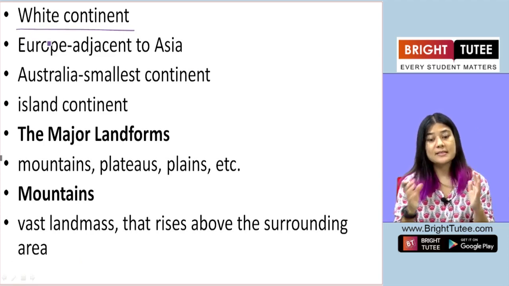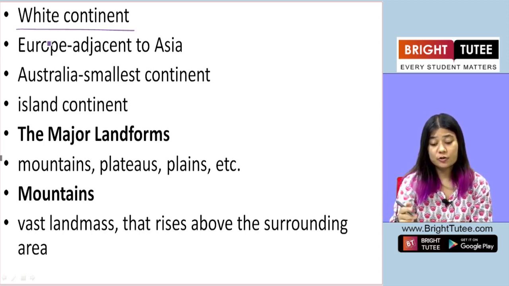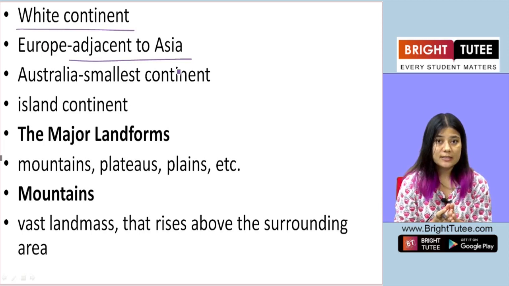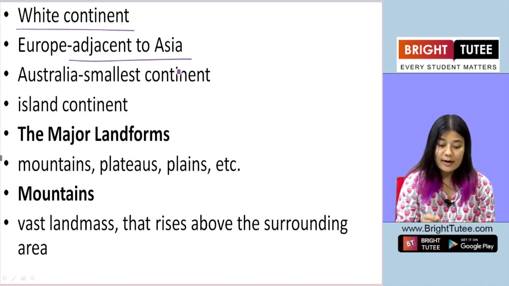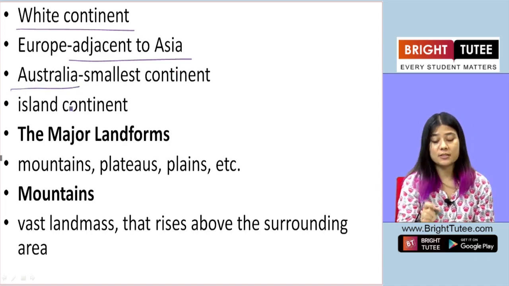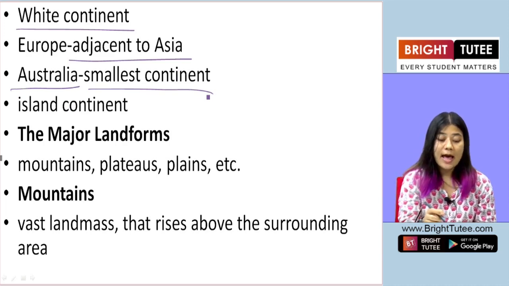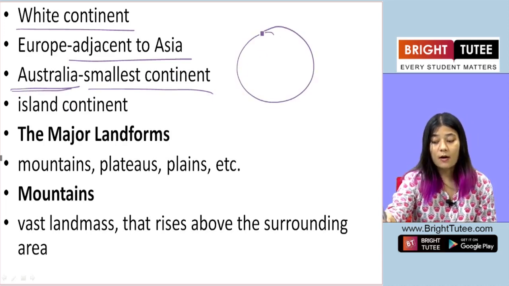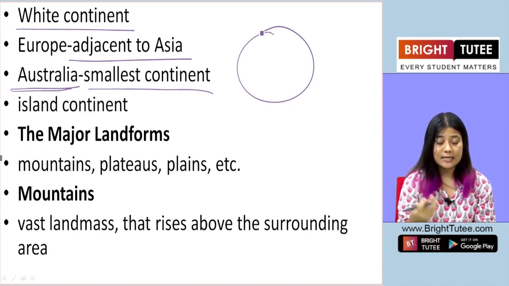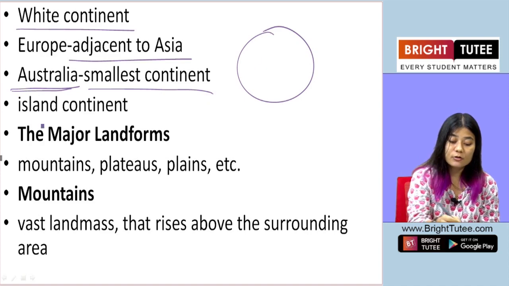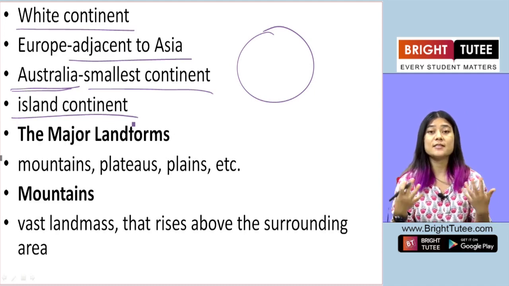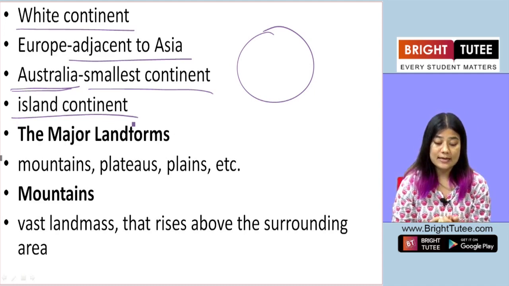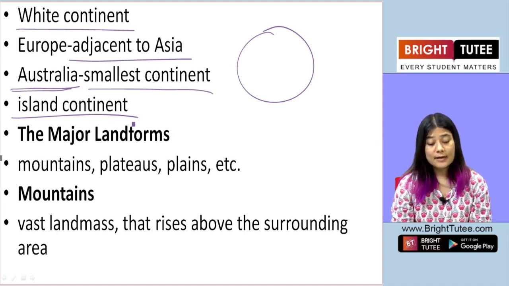Okay. Now Europe is another continent which is adjacent to Asia. We have already mentioned this, right? That Europe lies next to Asia. Okay, Australia is the continent which is the smallest of all the continents in the world, and Australia is surrounded by water on all its sides. So because of that very reason, it is also known as the island continent. It is an island, but because it's a continent, it is also known as the island continent. Okay. Now, so these were the 7 continents.